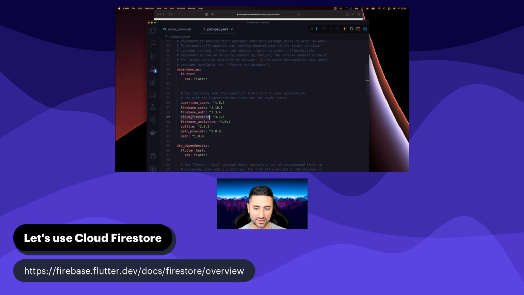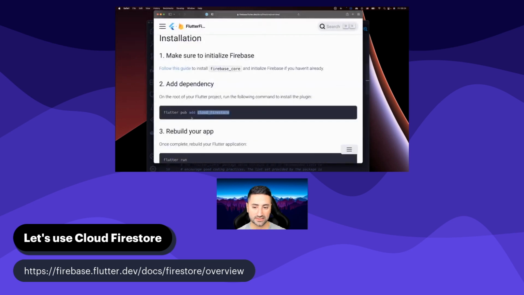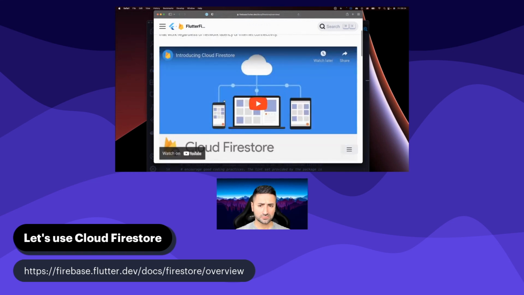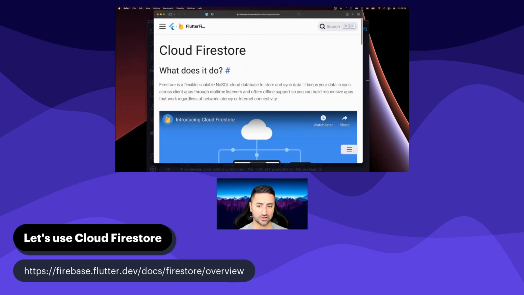But if you don't have Cloud Firestore added to your application, you may need to do that now by following the instructions in this link. And if you don't have it, it's probably because you've missed one of the early chapters in this course. So we're going to be using Cloud Firestore in order to store user-generated data, and in this case, our notes.